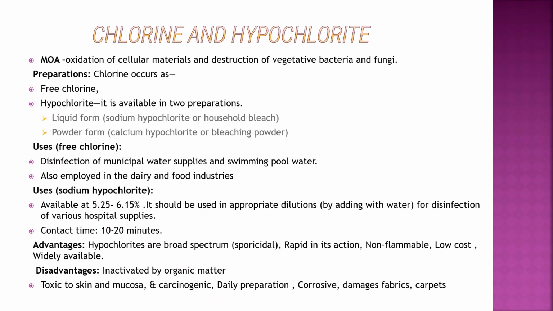Next is chlorine and hypochlorite. Mechanism of action is oxidation of cellular materials and destruction of vegetative bacteria and fungi. There are two preparations: free chlorine and hypochlorite. Hypochlorite is available in liquid form, sodium hypochlorite or household bleach, and in powder form, calcium hypochlorite or bleaching powder. Uses of free chlorine: disinfection of municipal water supplies and swimming pool water, and also in the dairy and food industries. Sodium hypochlorite is available in a concentration of 5 to 6%.